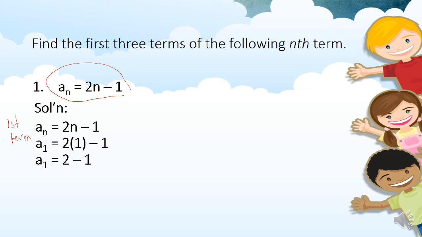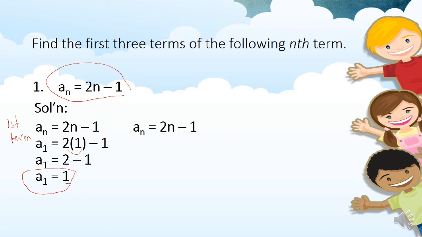Okay, and then simplify. 2 times 1 is 2, minus 1. 2 minus 1 is 1. So therefore, in the given nth term, the first term is 1. Okay, substitute lang natin yung 1 doon sa variable n. So since first 3 terms, we're done with the first term or a sub 1.